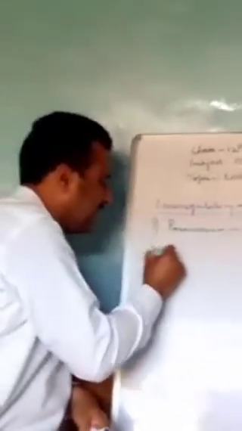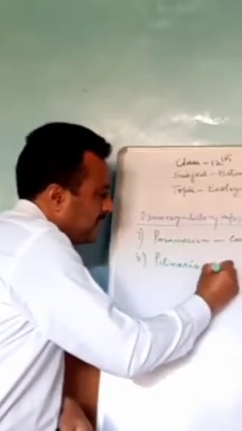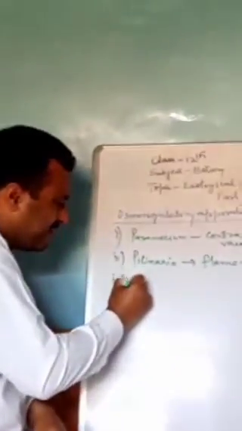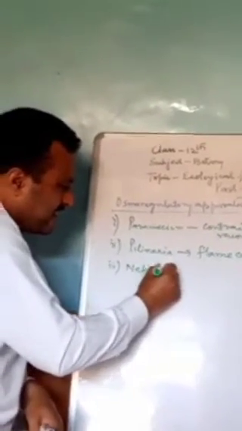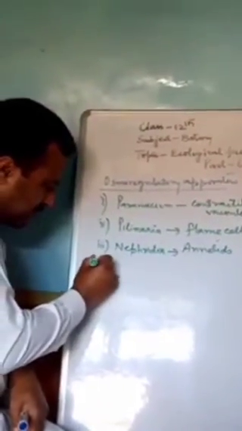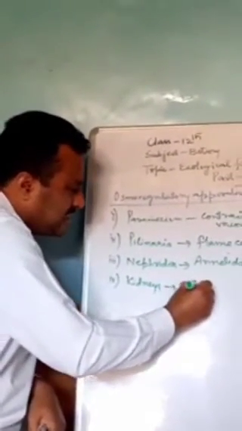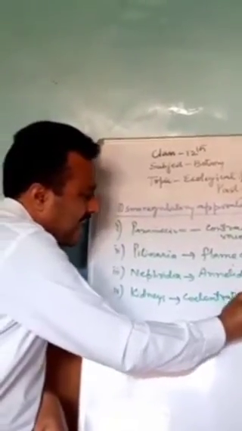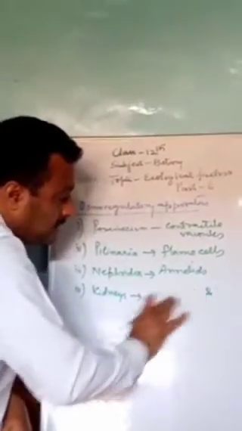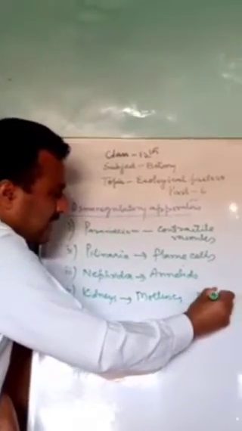Second, in case of planaria, they have the flame cells. Then nephridia, that is found in the annelids. Then we have kidneys in case of coelenterates and molluscs, and in case of the vertebrates.